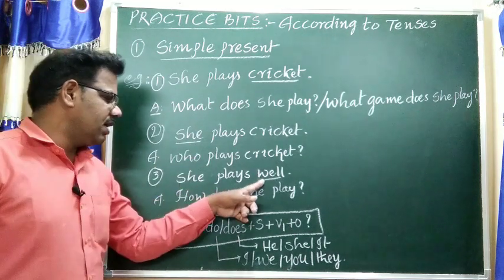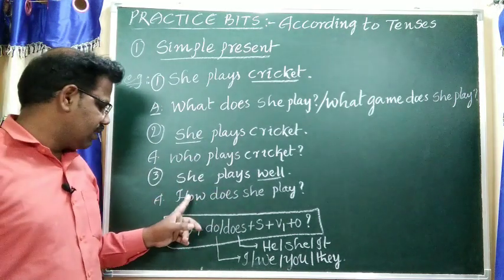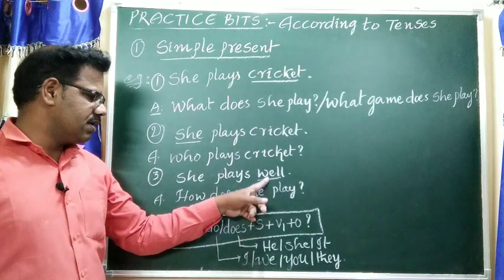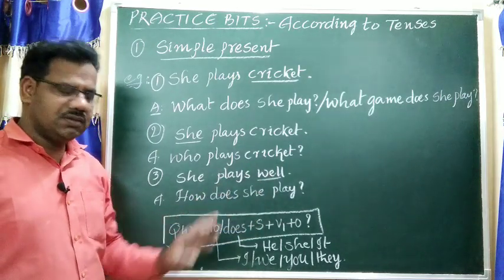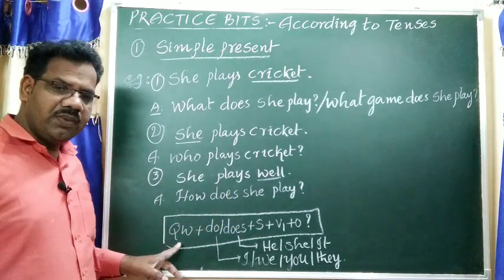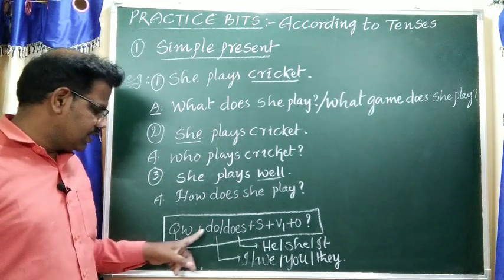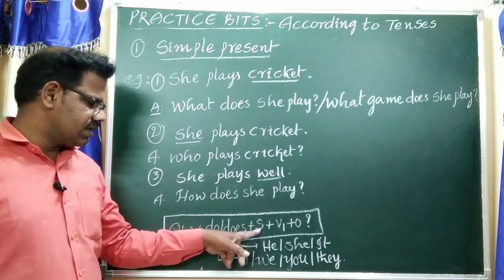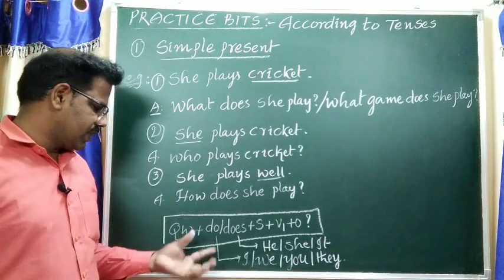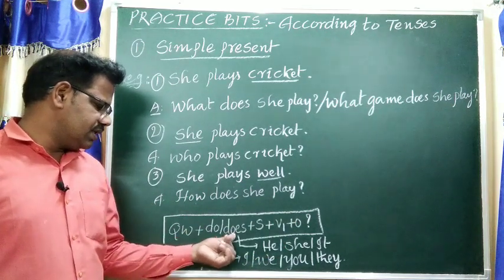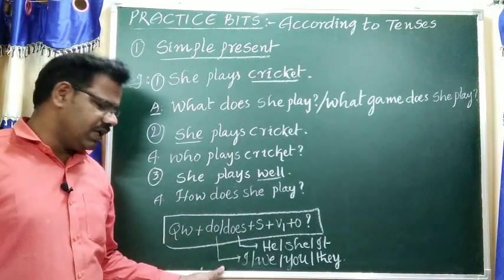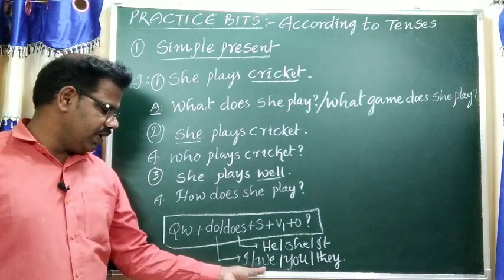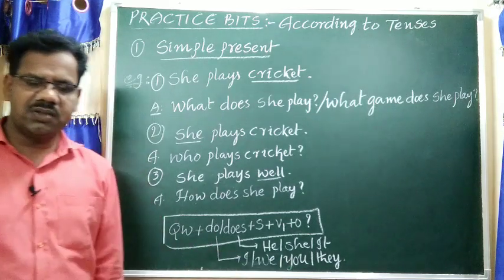She plays well. The underlined word is well. How does she play? The answer is the underlined word. Now the question formation structure is question word, either do or does, subject, V1, object. Does is used for he, she, it. For the remaining pronouns I, we, you, they, do is suitable.